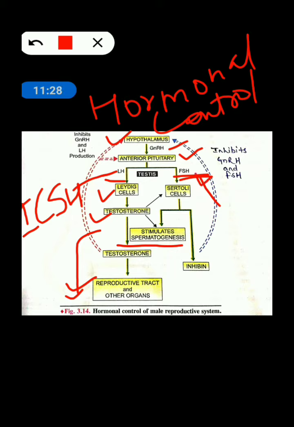The second one is FSH. It acts on the Sertoli cell and it produces two types of things. One is ABP, that is androgen binding protein. I've told you in my previous video about it, androgen binding protein. And the second one, it produces inhibin, okay. So androgen binding protein, where does it help? It helps in spermiogenesis, okay.